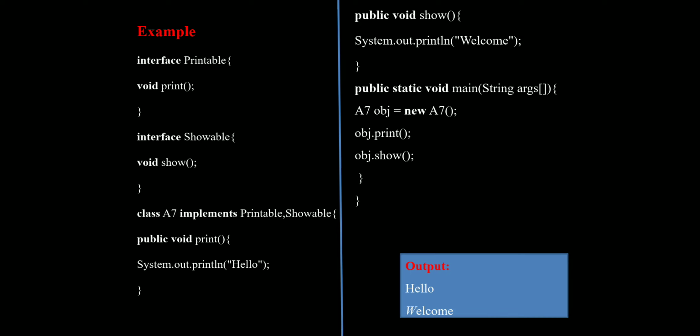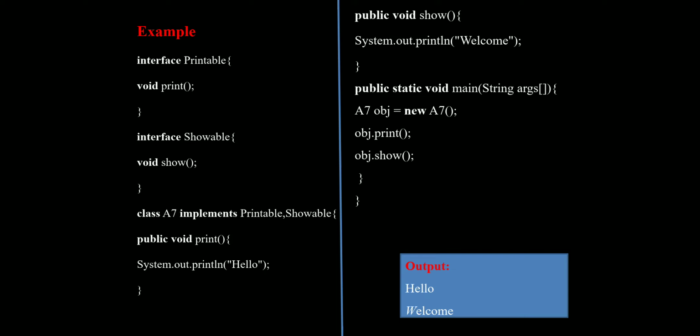See here, in this example, one printable interface is there, and another one, the showable interface, is there. They declared two interfaces, one is printable, another one is showable. In the printable interface, they declared the void print method.